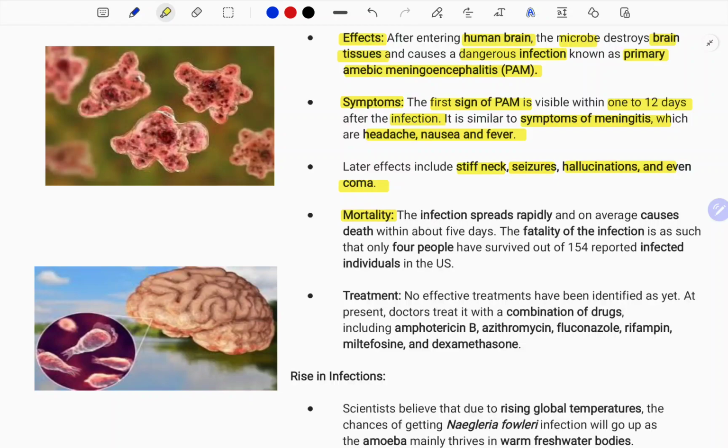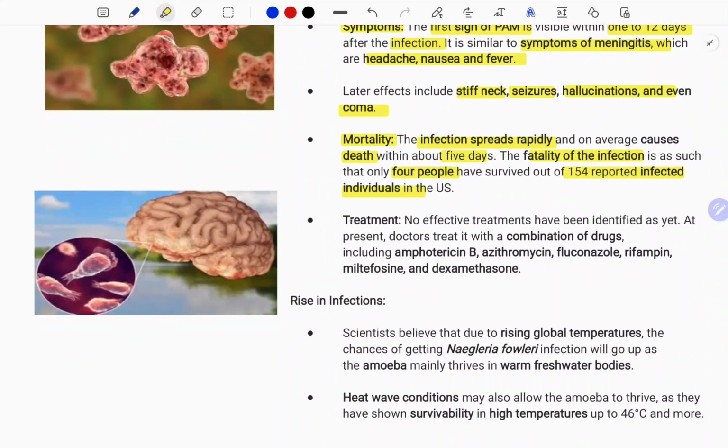Regarding mortality, the infection spreads rapidly, causing death in about 5 days. The fatality of the infection is such that only 4 have survived out of 154 reported individuals in the US, which means the mortality rate is high and the survival rate is very low.